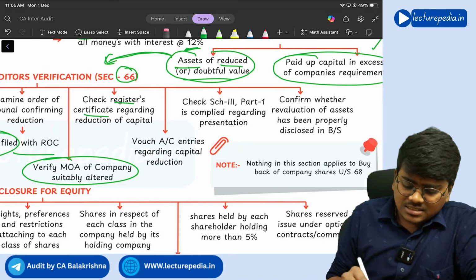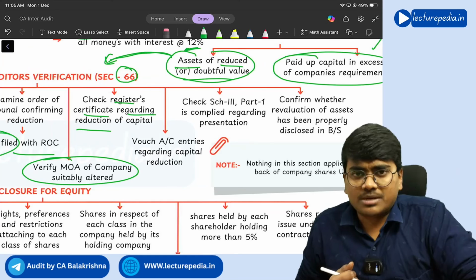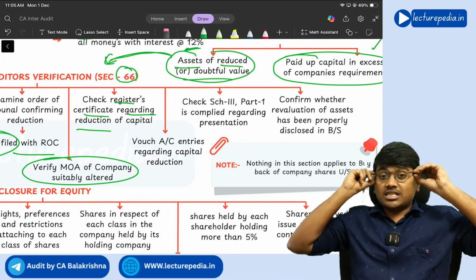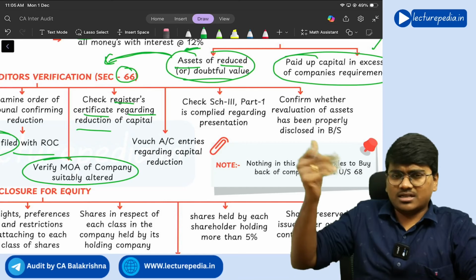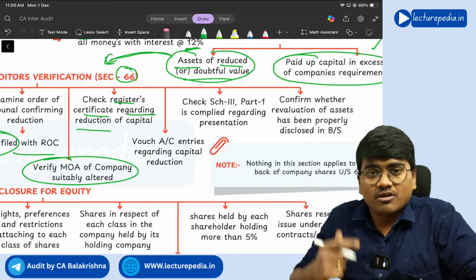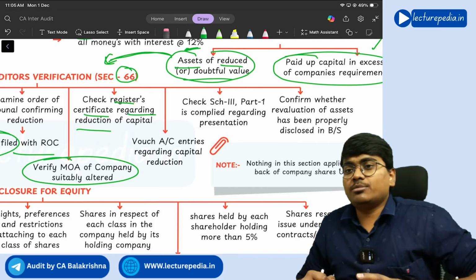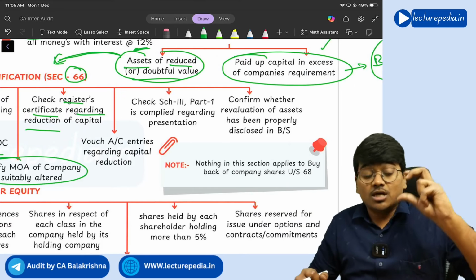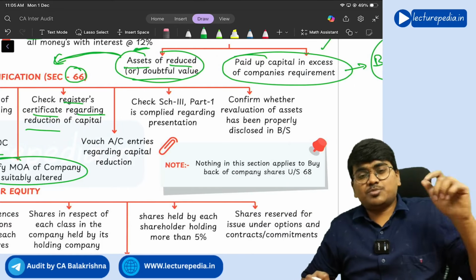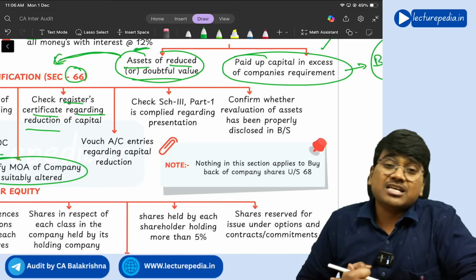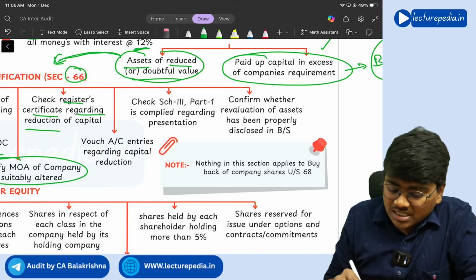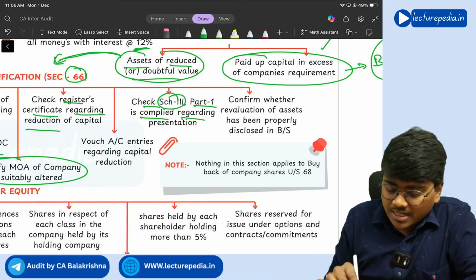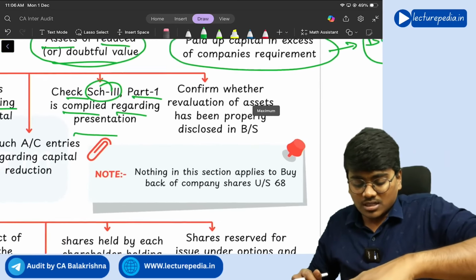Next, check the registrar's certificate regarding reduction of share capital. Once you have reduced the share capital, from the ROC you need to obtain a certificate, right? Online you can get it. Wherein the reduced share capital will be shown, that you need to see. Next, the presentation with respect to this reduction of share capital has to be made as per the requirement of Schedule 3. Check that Schedule 3 Part 1 is complied with regarding the presentation of this reduced share capital.